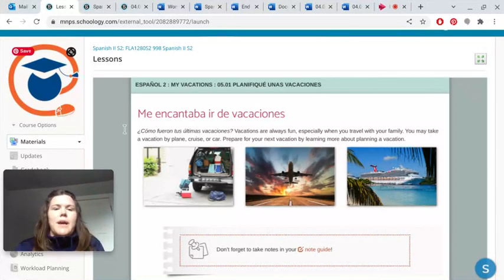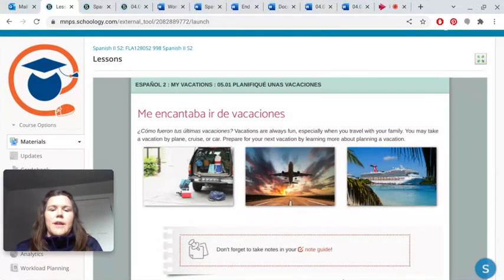So it says, Me encantaba ir de vacaciones. ¿Cómo fueron tus últimas vacaciones? Vacations are always fun, especially when you travel with your family. You may take a vacation by plane, cruise, or car. Prepare for your next vacation by learning more about planning a vacation.